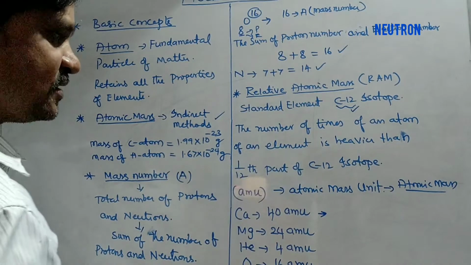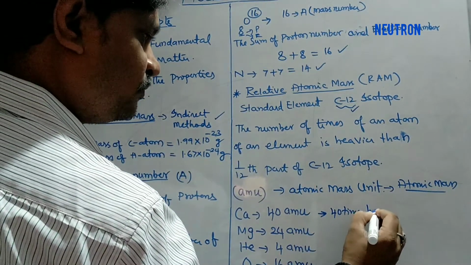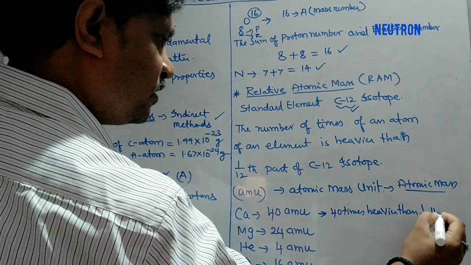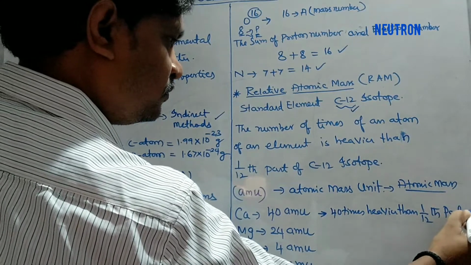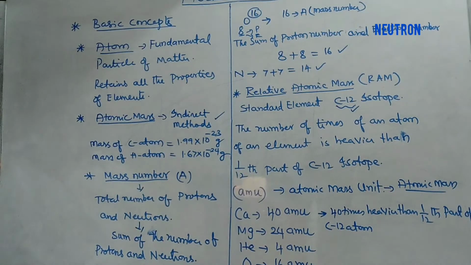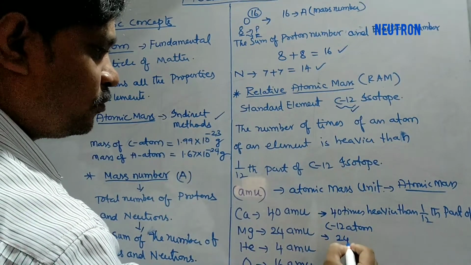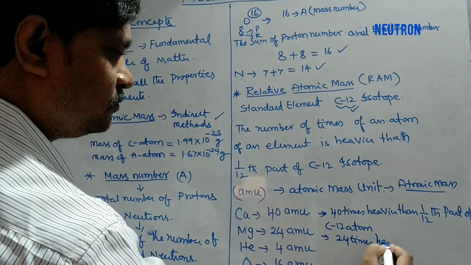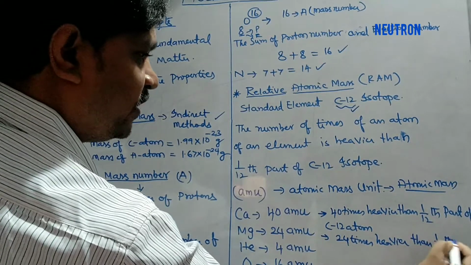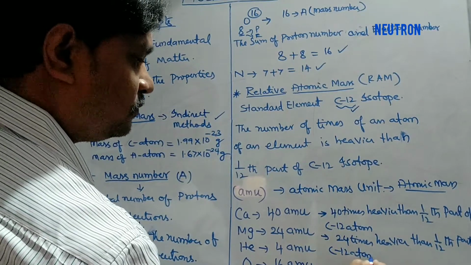The meaning here is 40 times heavier than 1/12th part of C12 atom. Similarly, magnesium is 24 AMU, 24 times heavier than 1/12th part of C12 atom.